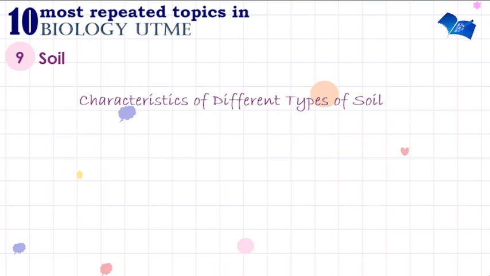Moving on to components of soils. We have the inorganic matter, the organic matter, the soil organisms, the soil air, and soil water. So these components are very, very important. And how do you calculate, let's say, the amount of water present in soil? How do you calculate the microbial load in a particular soil sample? These things are very, very important in the topic soil.